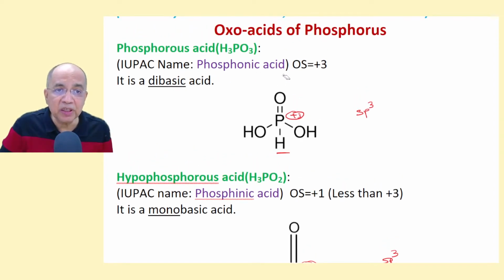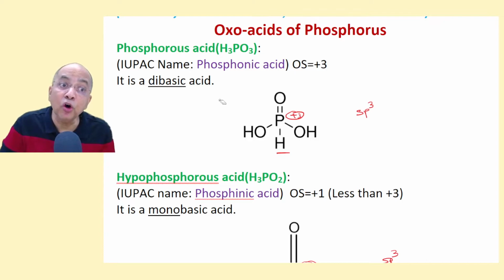Now the IUPAC has changed its name. It has made it phosphonic acid. The -ous and -ic terms have in many cases been replaced. This is called phosphonic acid by IUPAC. But still, our folks are all familiar with phosphorus acid.